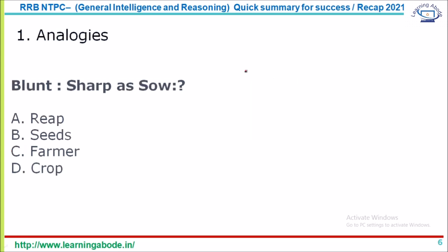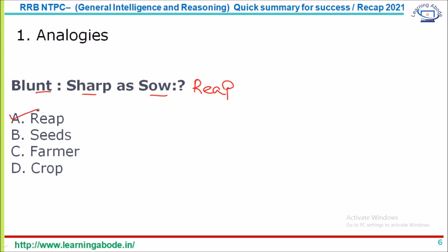Here we have an opposite analogy, an analogy that is opposite in meaning. Blunt opposite is sharp, sow opposite is reap. You sow the seeds and then you reap the harvest. So sow opposite is reap, that is the right answer, answer option A.